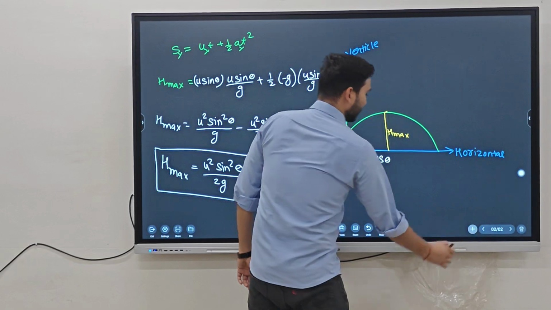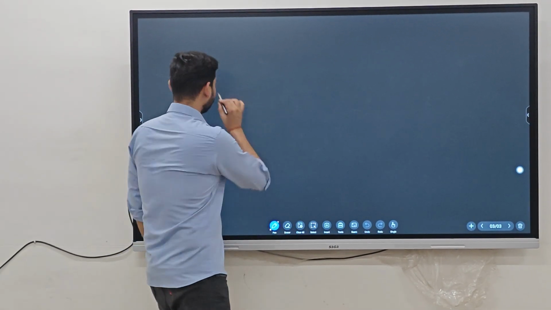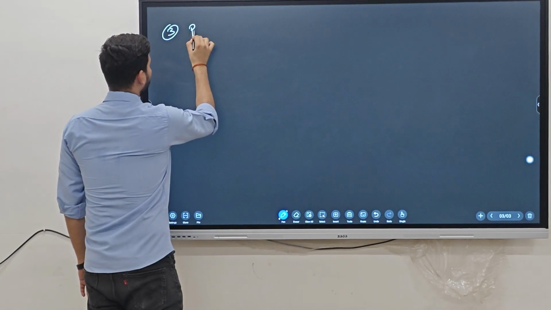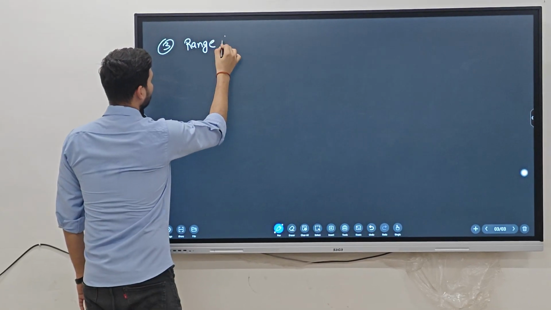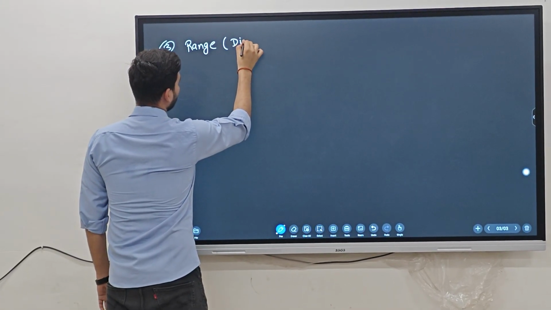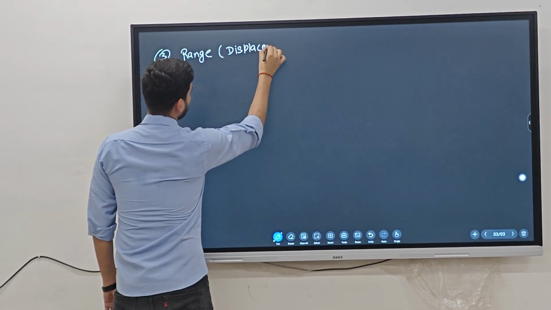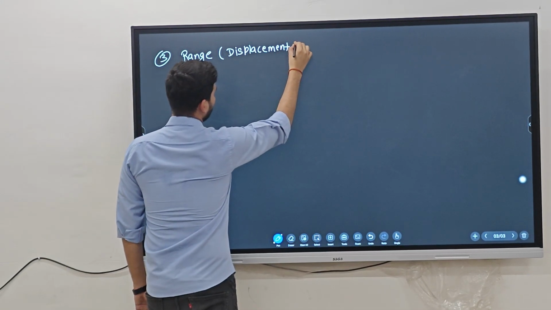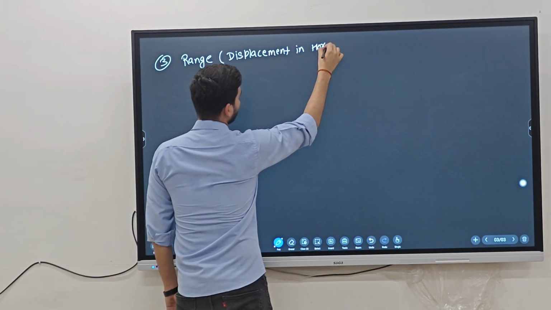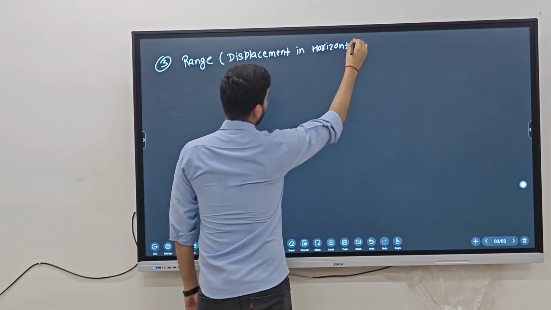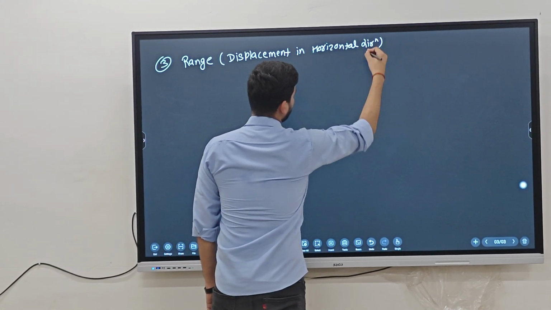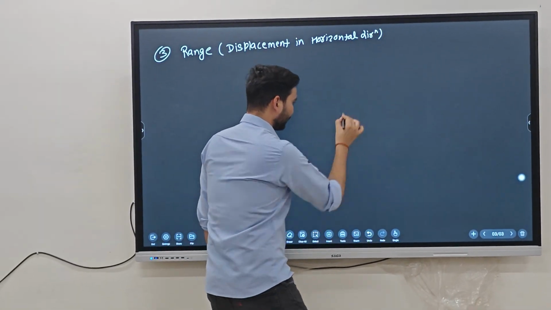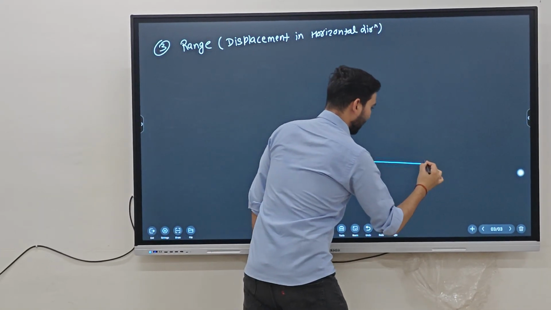After that, our third case is that we have to calculate the range. Range is the displacement in the horizontal direction.